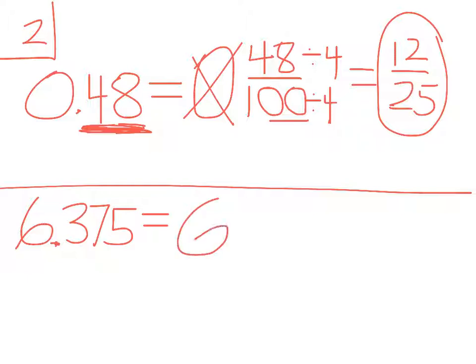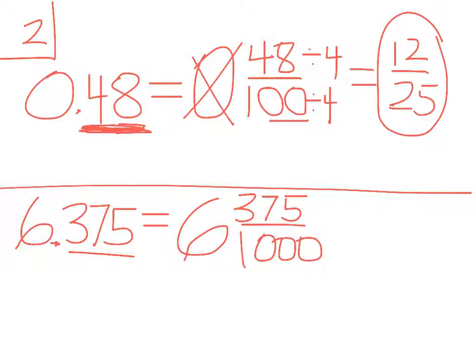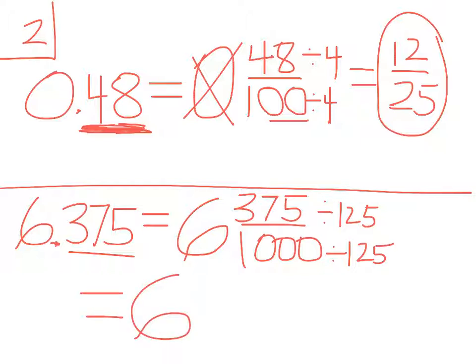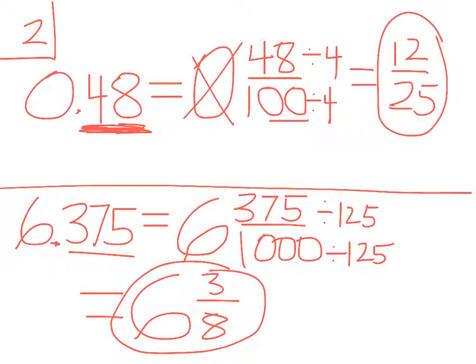Now this one, we would be at 6 and 375. Now there's 3 digits, so there should be 3 zeros with a 1 in front of it. So we have 375 thousandths. Now to simplify this, I just happen to know that 125 goes into this. So as I simplify, I again have 6, and 375 divided by 125 is 3, and 1,000 divided by 125 is 8. So that becomes your simplified mixed number or fraction in simplest form.